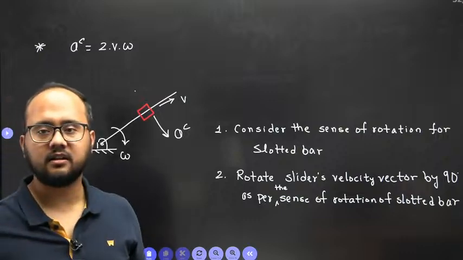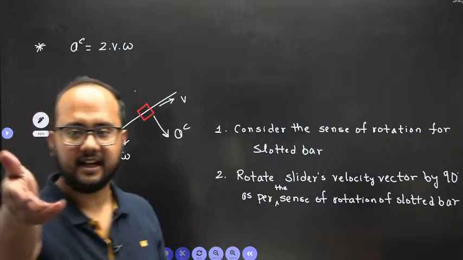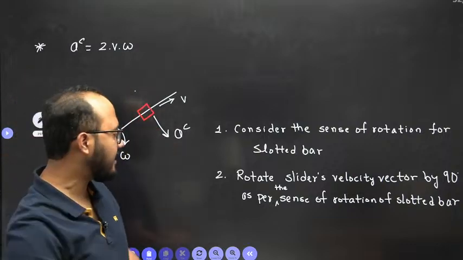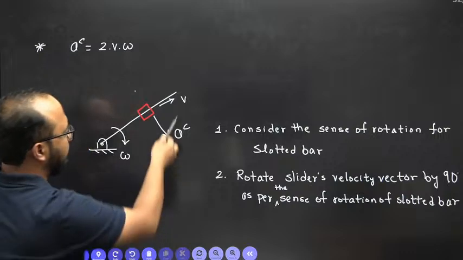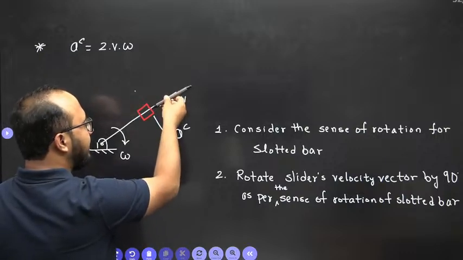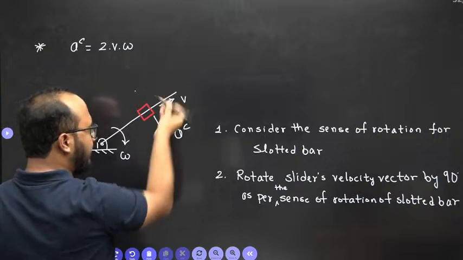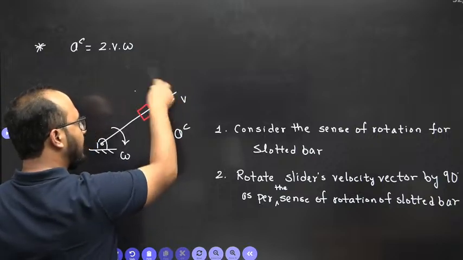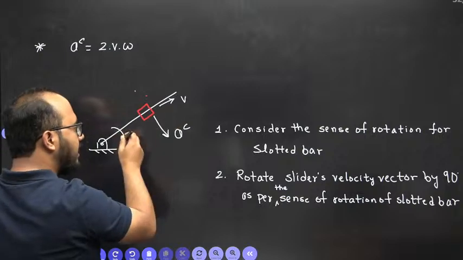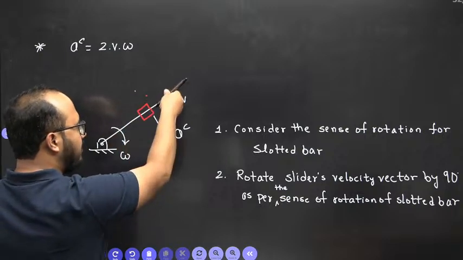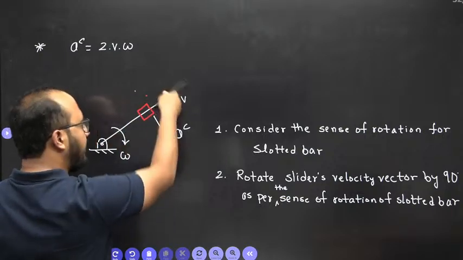Perpendicular to the direction of omega. Yes, correct, Rahul. Your point is correct. See, this is the velocity vector, 90 degrees I need to turn. Only option is either I can turn like this or like this. Who will decide? Omega. Omega is clockwise, so I will turn 90 degrees clockwise. Otherwise, anti-clockwise I will rotate.